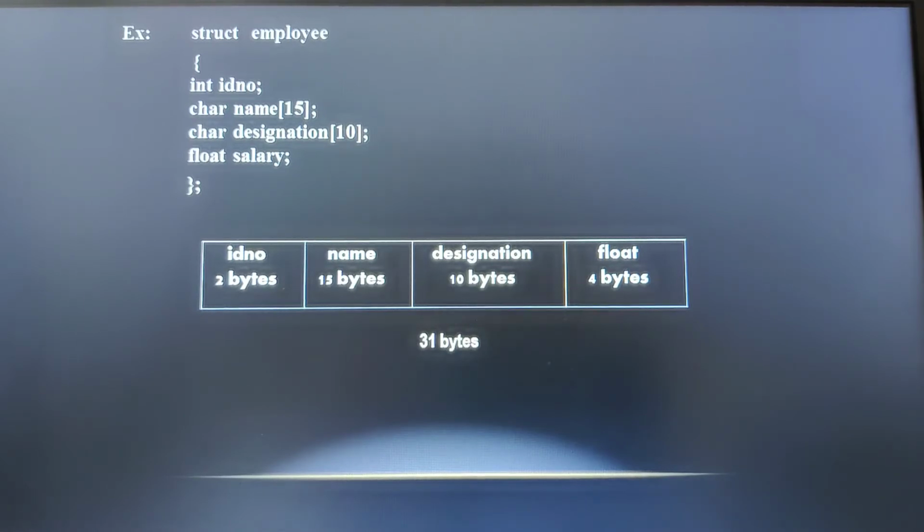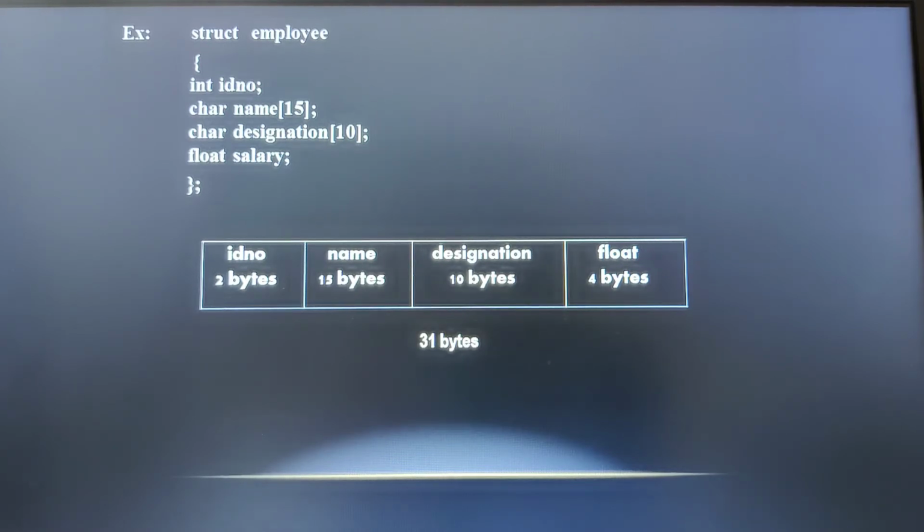And then where we should write this definition of a structure: it should come either before the main function or before any other variables are declared. That means when we write a program, you need to define the structure before writing the main function, or very soon after the main opening brace, before we declare any of the other variables in our main program. We need to define a structure.